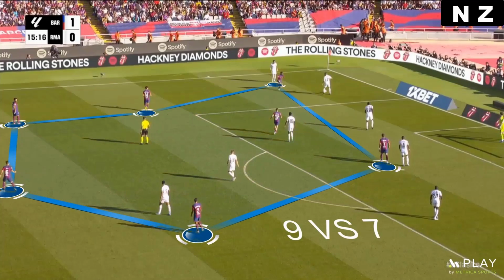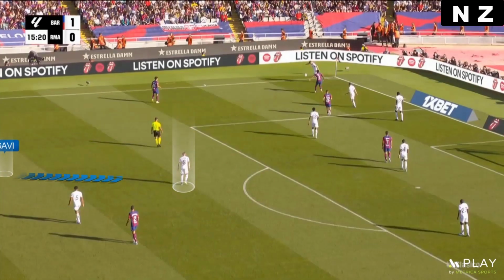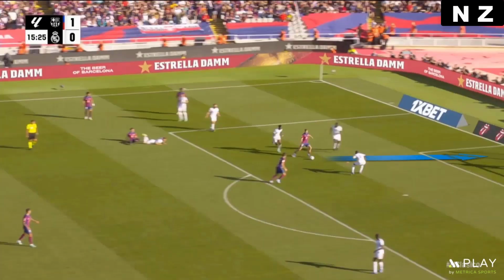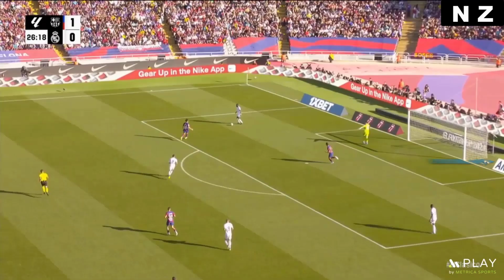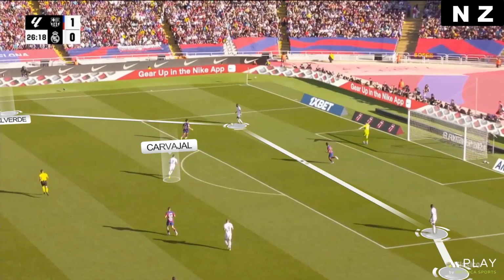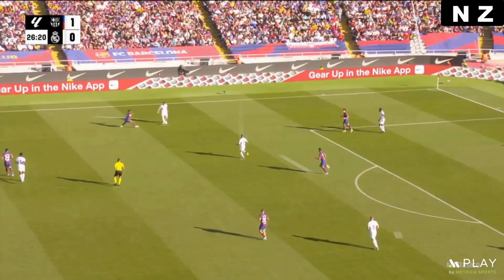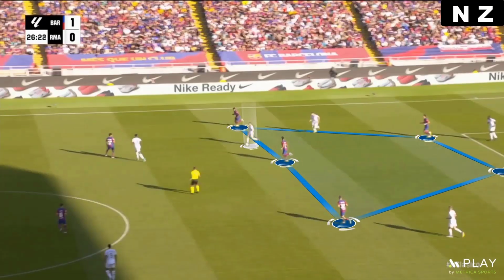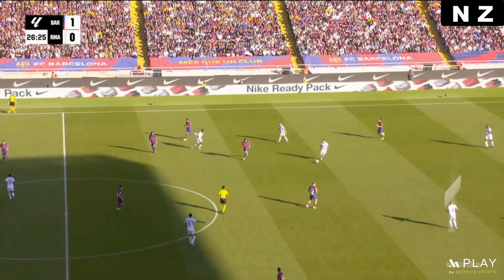In the first minutes, Real Madrid failed to progress with the ball because they couldn't find the answers against Barcelona's pressure. However, Carvajal made smart movements because he moved inside and this freed Valverde on the right side. They had great connections to overcome Barcelona's pressure.